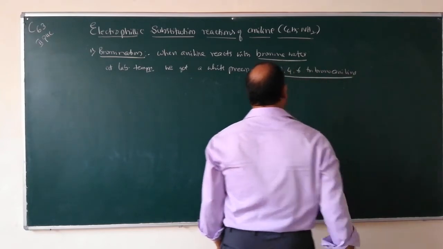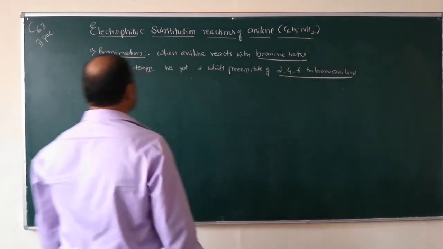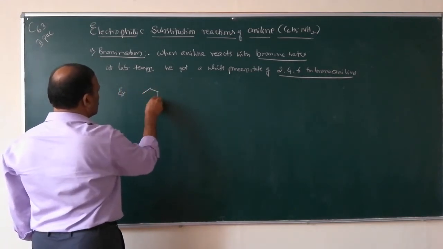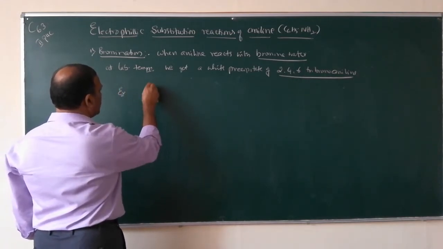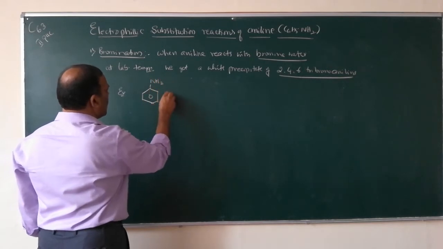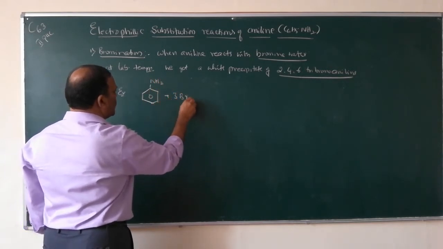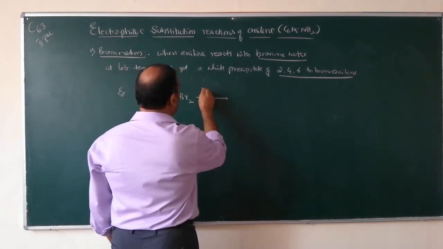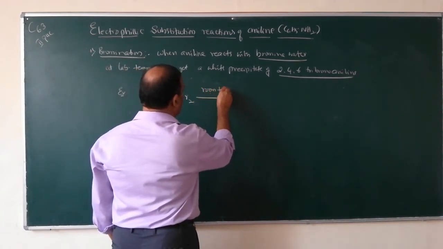So for example, this one is aniline, NH2, plus bromine water at room temperature.